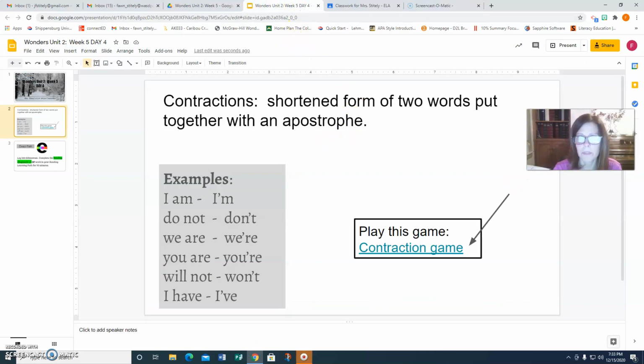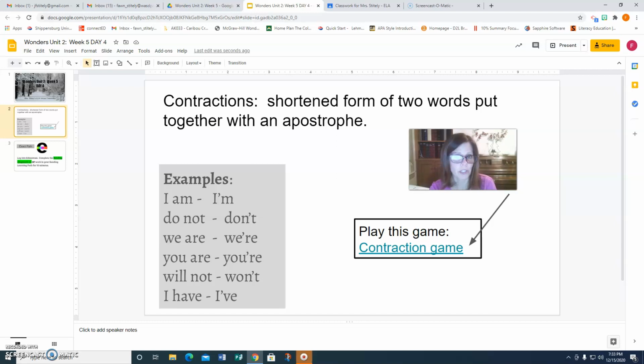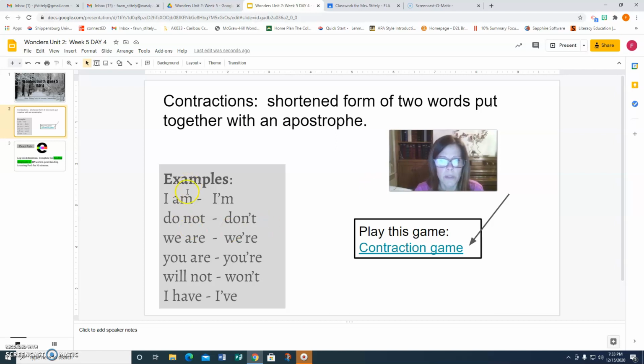Hey gang, today I want to talk to you about contractions. A contraction is a shortened form of two words put together with an apostrophe. For example, words like I am, I can shorten that and put those two words together and create I'm, but I must use an apostrophe to replace that missing A in am.